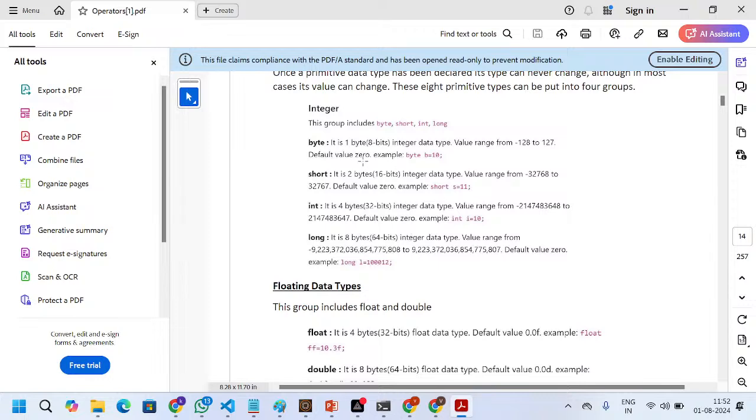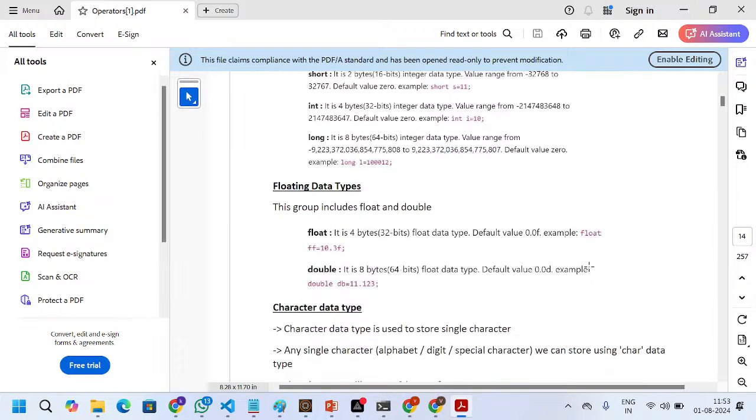If you see, the default value is 0, 0, 0, and 0. Got it, right? Next, the size of float and the size of int is the same, and the size of double and the size of long is the same. Okay? Both sizes are the same. The default value is 0.0f. They both are the same, right?